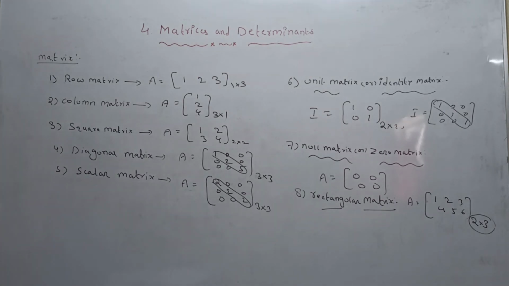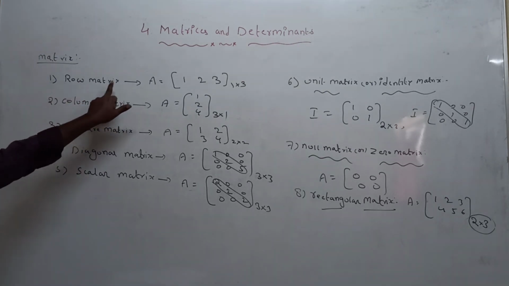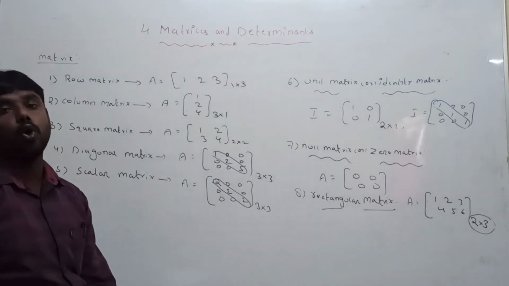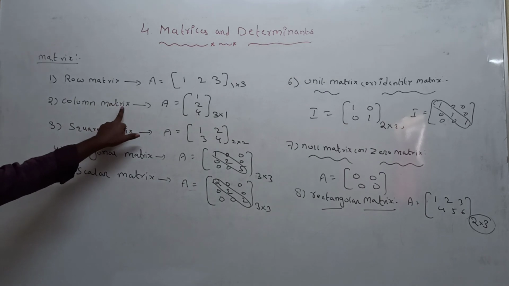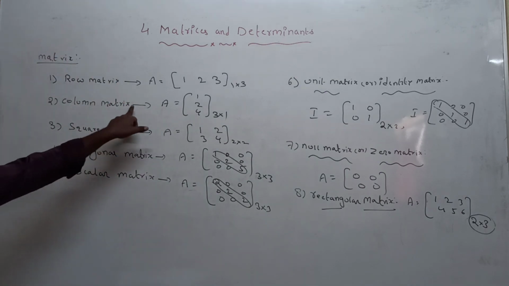Everyone understood? So how many types are there totally in this matrix? Totally 8 types of matrix are there. First one is the row matrix. A row matrix is nothing but a matrix having only one row. A column matrix is nothing but a matrix having only one column. It is called a column matrix.